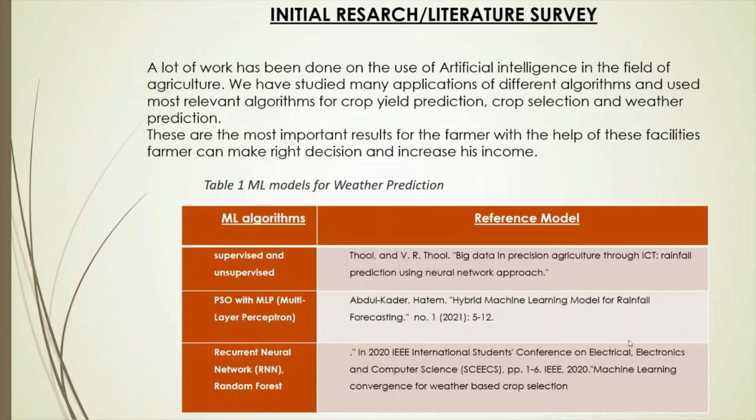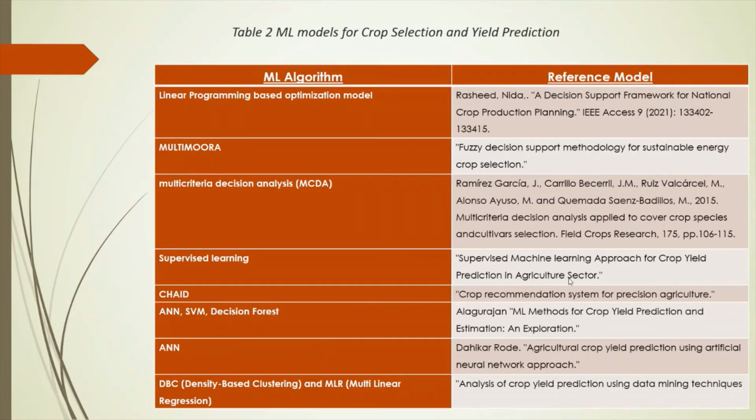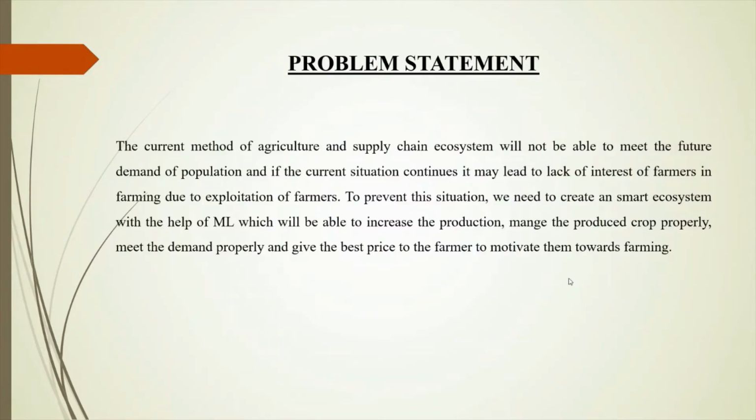Initial research and literature survey. A lot of work has been done on the use of artificial intelligence in the field of agriculture. We have studied many applications of different algorithms and used the most relevant algorithms for crop yield prediction, crop selection, and weather prediction. These are the most important results of our literature survey findings. These are some of the algorithms which are used for weather prediction. These are some of the algorithms which are used for crop selection and yield prediction.